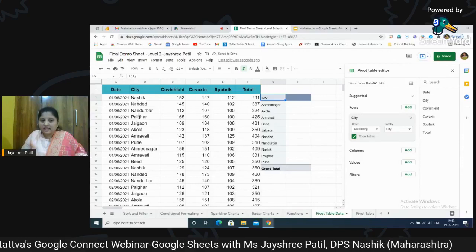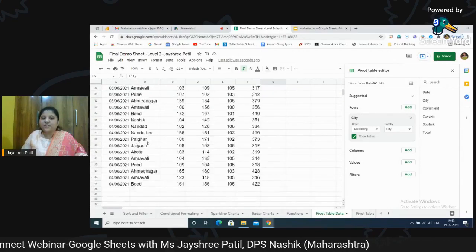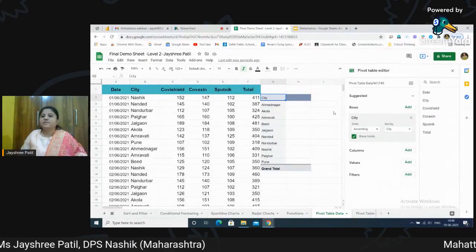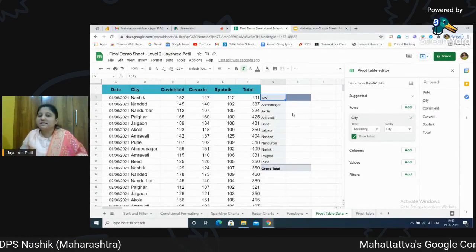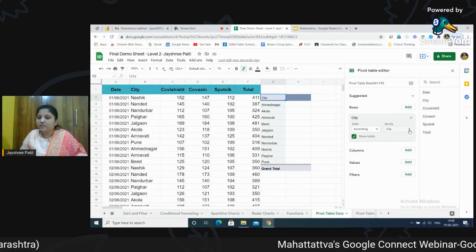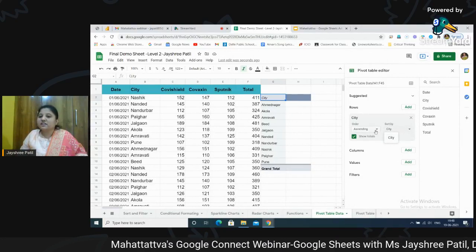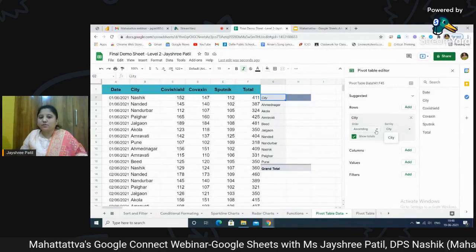Now you must have seen Nasik. Date wise it is repeated so many times, but it is not taking it that many times. It shows only once, whatever number of cities are there. Now once this is done, whatever you select from this category will be available here. You can arrange it in ascending or descending way, the way you want.